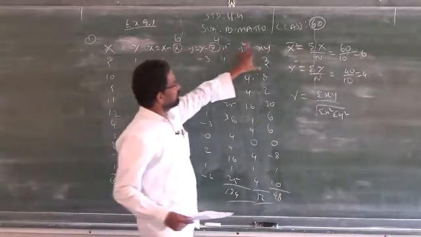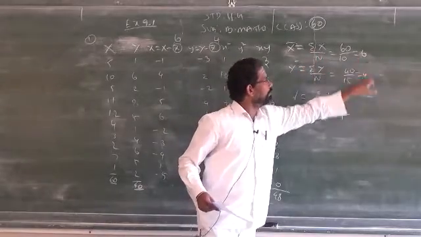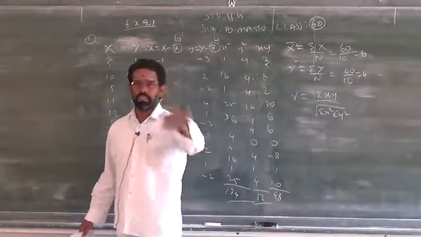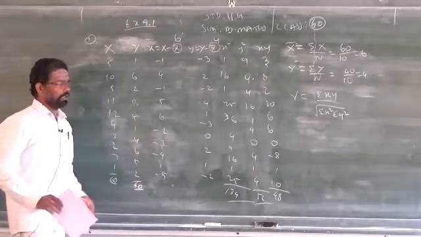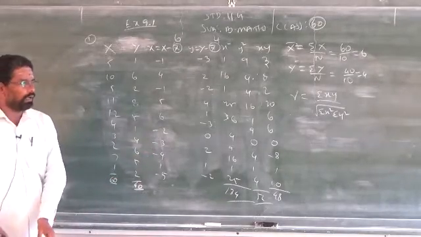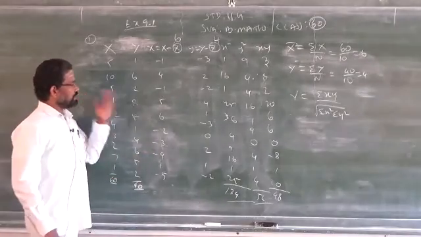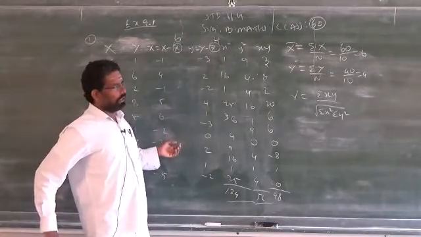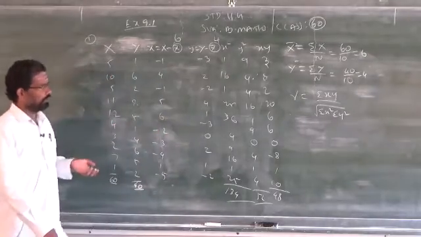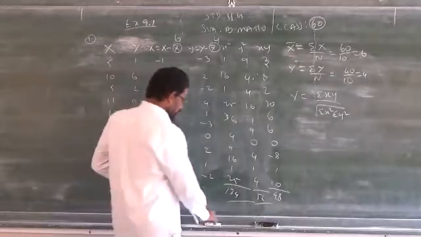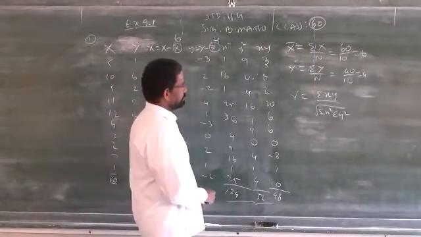You can apply this method only when x bar and y bar are without decimal point. If there is a decimal point, please don't use this formula. Better you use the second formula or third formula. Just now I said how to use the third formula. Clear? Or you can use the first formula. So all three methods you have to learn and find out which one is better.